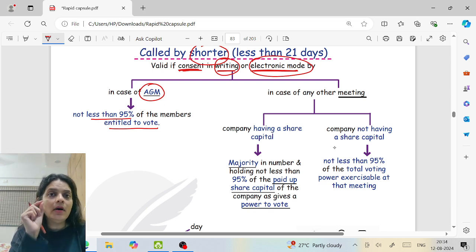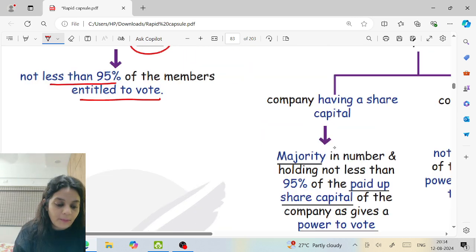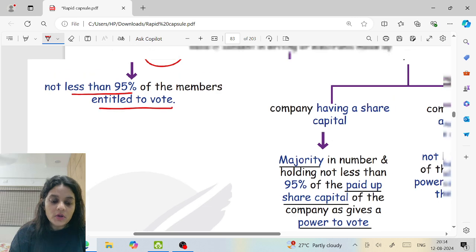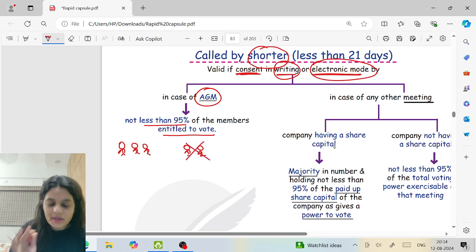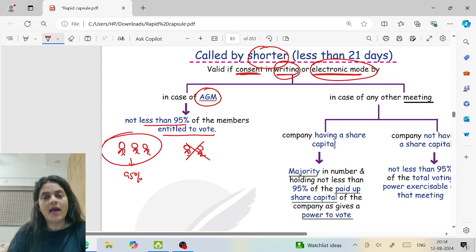Only that member who has the right to vote on that matter shall have a right to give the approval for shorter notice. So let us say these are the members who have a right to vote and these are the members who don't have a right to vote. I will not take their consent; I want 95% of the first category.